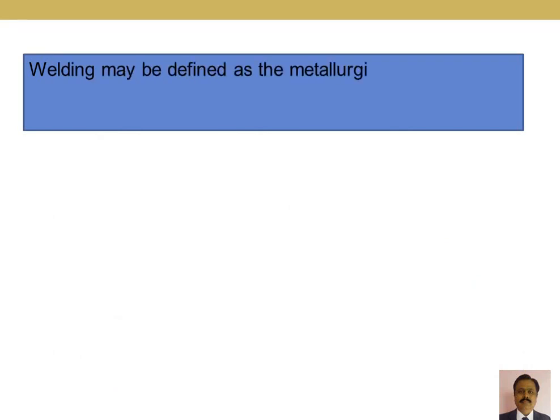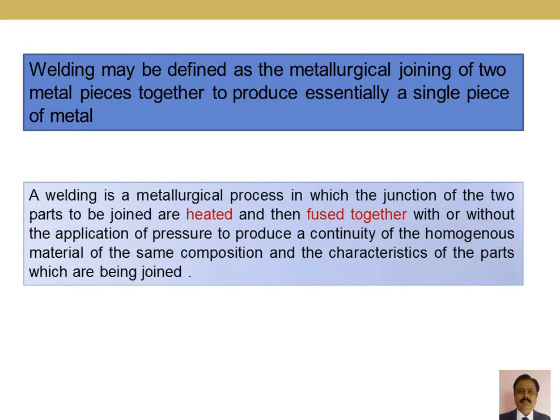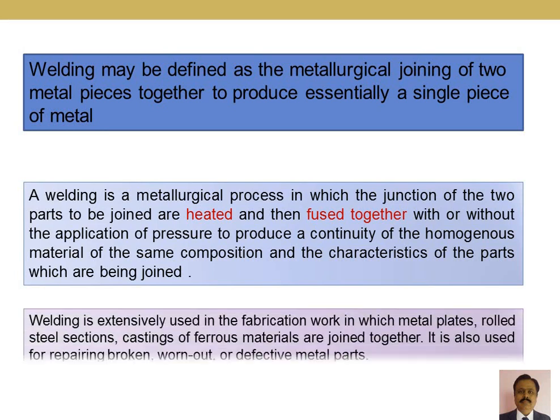Let's try to understand what exactly is meant by welding. Welding may be defined as a metallurgical joining of two metal pieces together to produce essentially a single piece of metal. Remember, in welding we make use of heat to convert the material either into the liquid state or the plastic state. Later, we may or may not apply pressure to get the joint between the two meeting parts. Welding is used for many fabrication and repair works.